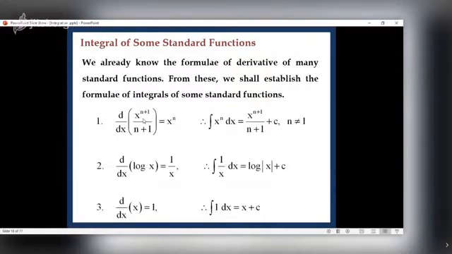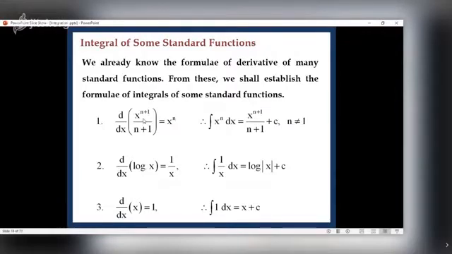Of course, n is not equal to, here it should be minus 1 and not 1. n should not be minus 1, because if n is minus 1, the denominator vanishes. See, in mathematics, you have to observe a few things. Number one, you should not divide by 0. And secondly, the root of a negative number is not real. I should not say the root of a negative number is not defined. It is defined, but it is not a real number. It is a complex number. Root of minus 1 is defined to be an imaginary unit and denoted by i. But we are interested in real valued functions only.